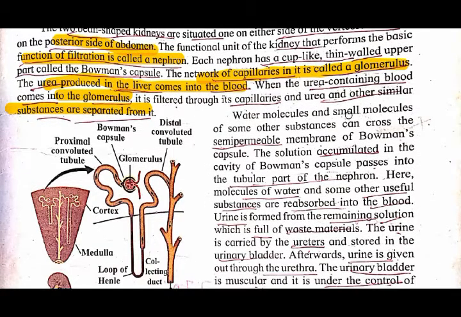Okay, now see, water molecules and other small molecules are present in this, and they are separated. They can cross the semi-permeable membrane of the Bowman's capsule. Because the Bowman's capsule is a semi-permeable membrane, the water molecules as well as the small molecules of other substances are removed through it.